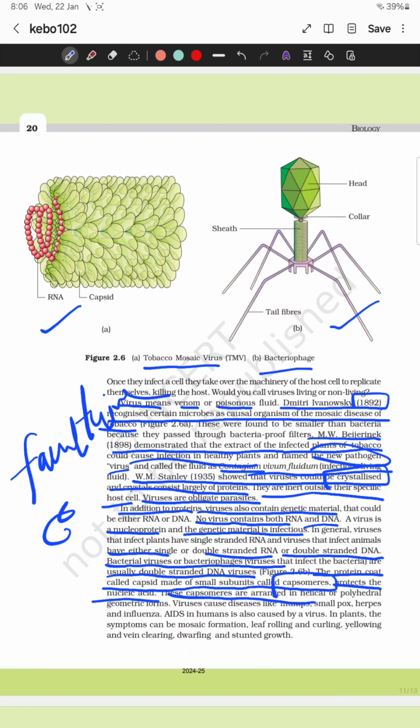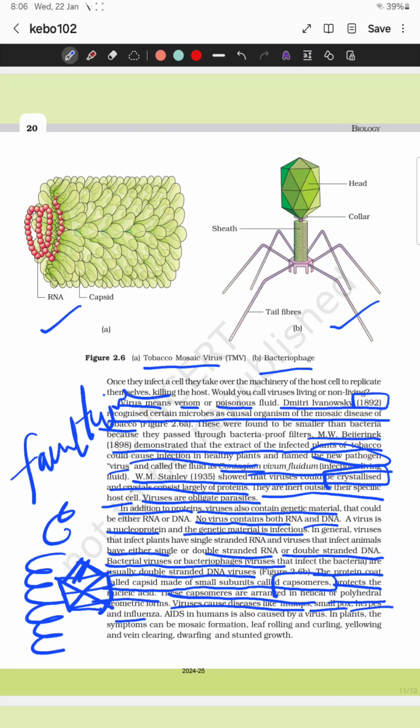These are arranged helical in structure or polyhedral in nature. Poly means many.